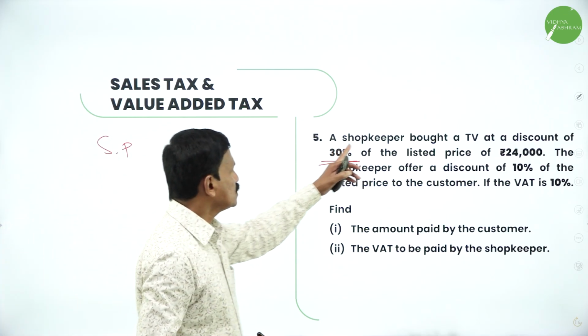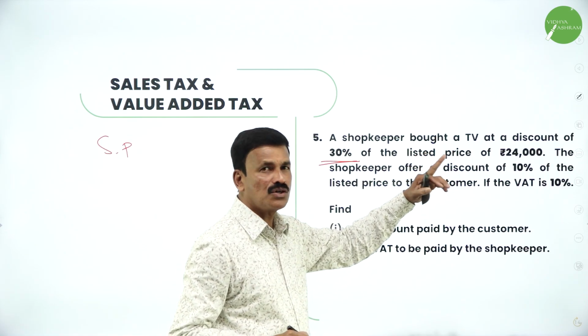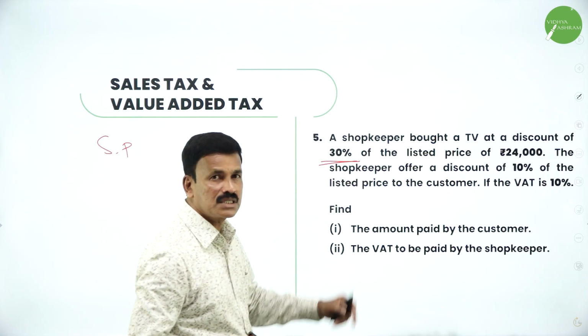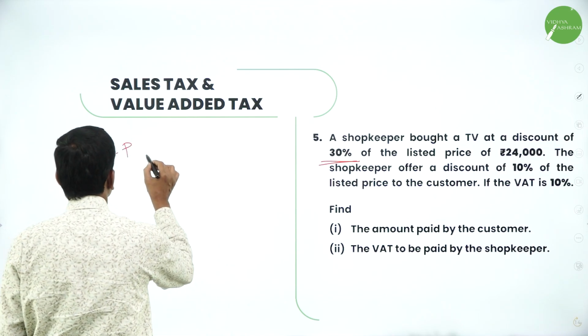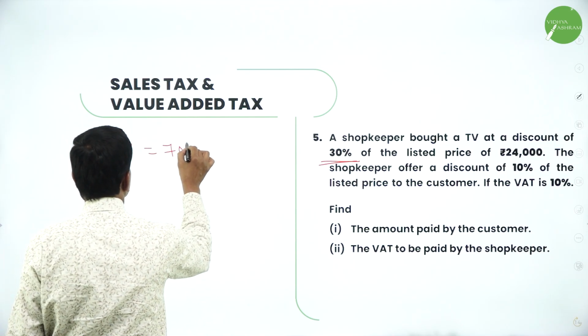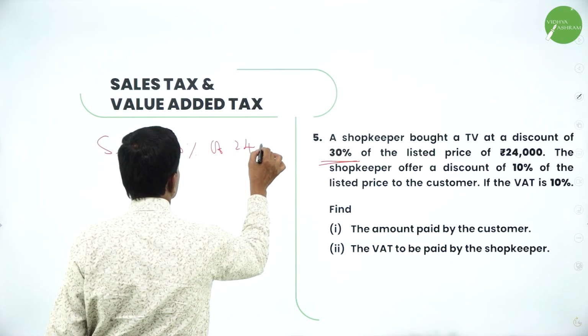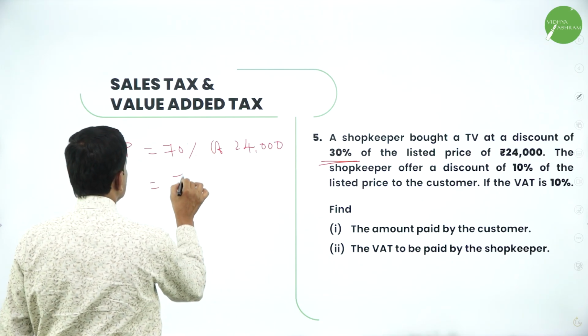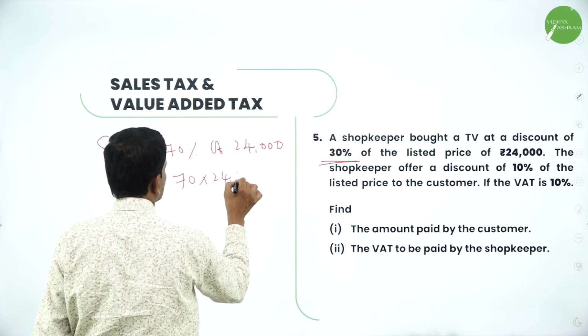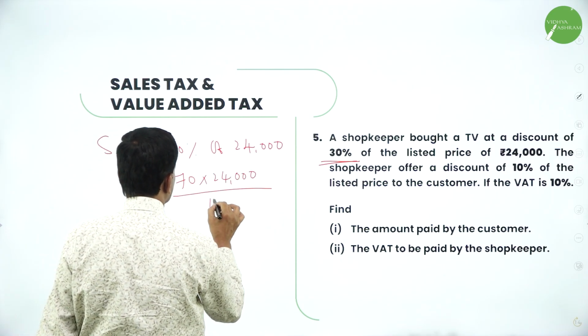So here the shopkeeper bought a TV at a discount of 30%. So that means the selling price is equal to 70%, 100 minus 30, 70% of 24,000 rupees. That's equal to 70 into 24,000 divided by 100.